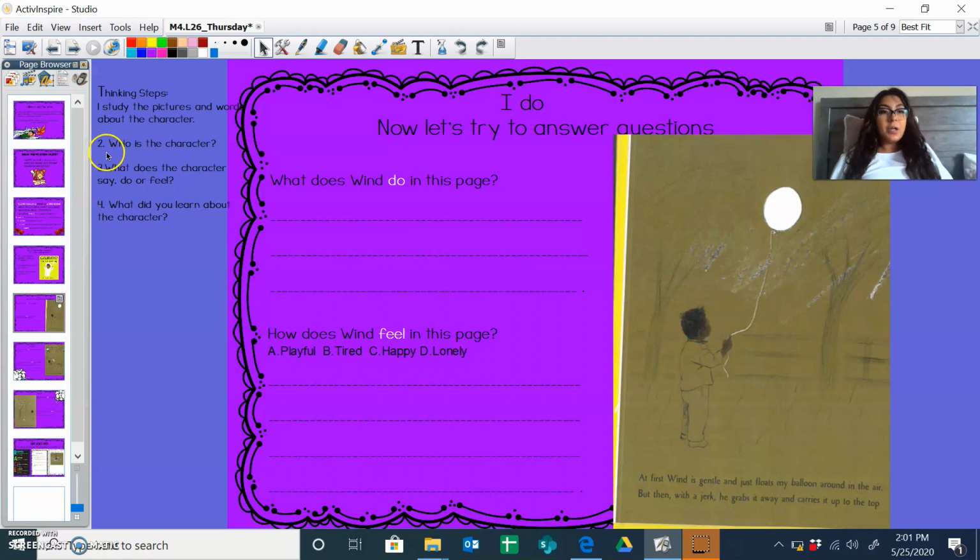Step number 2. Who is the character? We already solved that step. We know our character is the wind. Step number 3. What does the character say, do, or feel? I'm going to come back to my question and figure out what it's asking. What does wind do? So I have to think, what is wind doing in this page? Here we go. At first, wind is gentle and just floats my balloon around in the air.